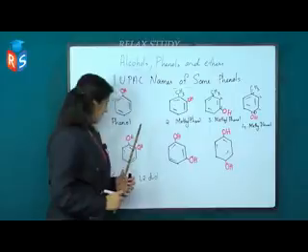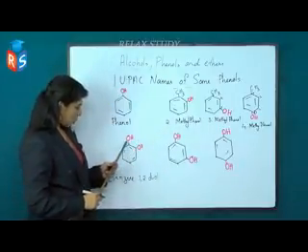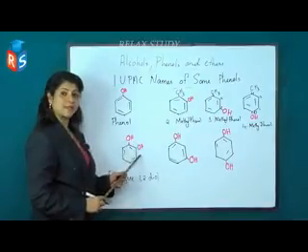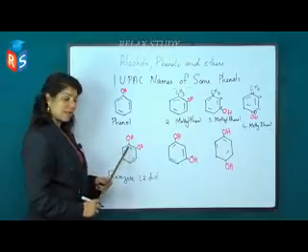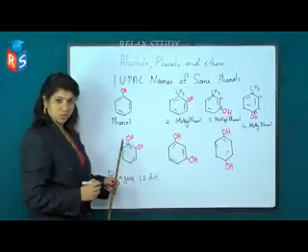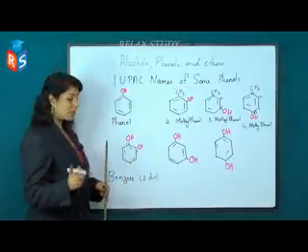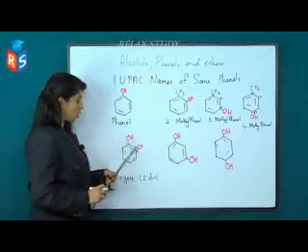Then here about some dihydric alcohols. Here you can see two OH groups attached in the ortho position, 1 and 2 position. This compound is benzene 1,2-diol. In the first carbon atom there is one OH group and the second carbon atom also having one OH group. So this compound is benzene 1,2-diol.